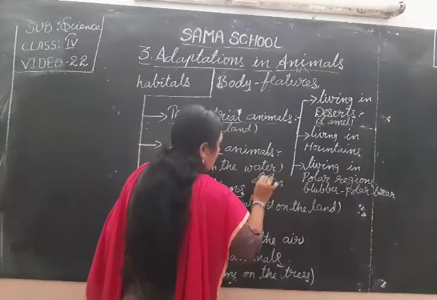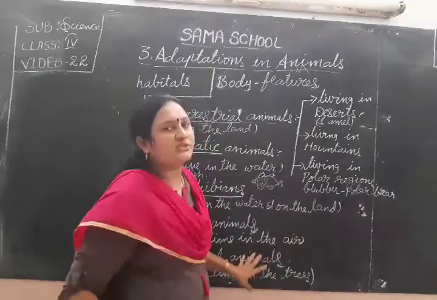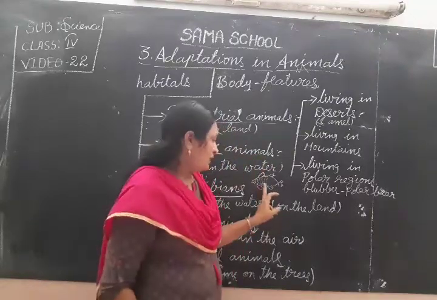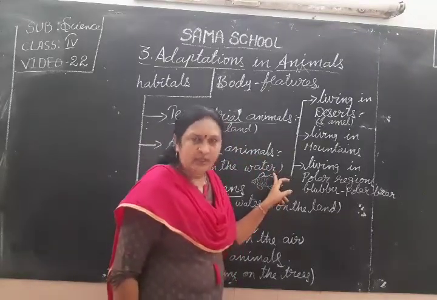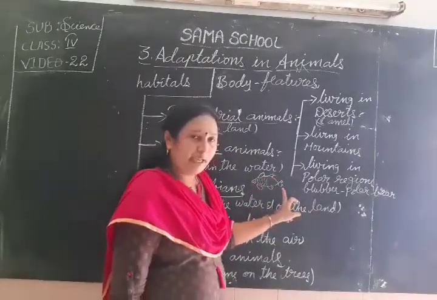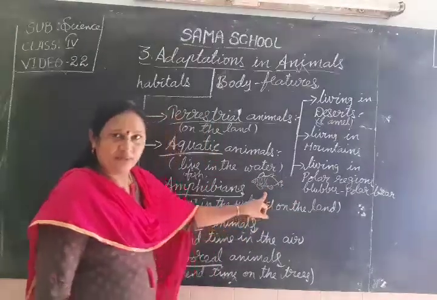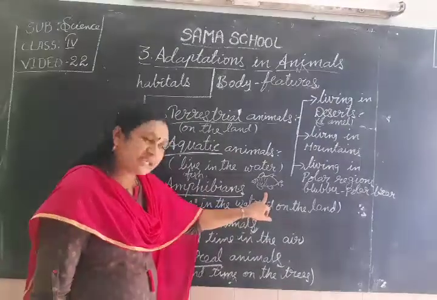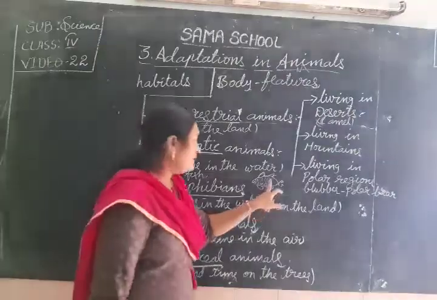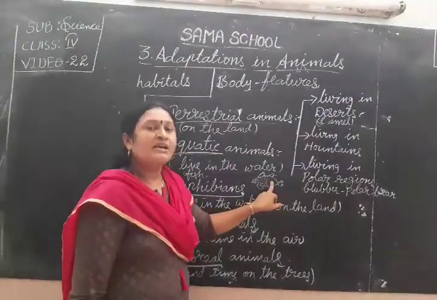Here the front pointed shape of the body, the streamlined body, and the fins are suitable for these aquatic animals to swim easily in the water, and the tail shows the direction. And this body is fully covered with scales to protect the skin of these aquatic animals from the water.